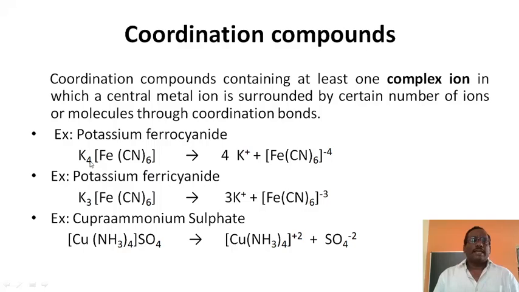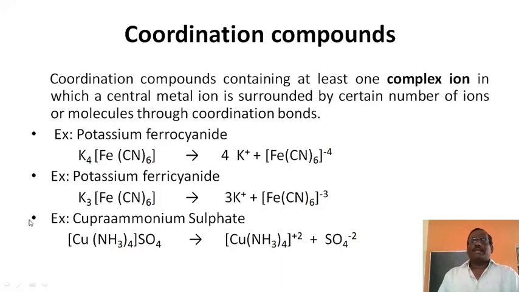Here, consider K4[Fe(CN)6], with the presence of one complex ion. On ionization of this complex compound, it liberates K plus and [Fe(CN)6] minus 4 ion. K3[Fe(CN)6], with [Fe(CN)6] minus 3, also has a complex ion. [Cu(NH3)4]SO4 has the complex ion [Cu(NH3)4] plus 2. Here there is a simple ion and a complex ion, with at least one complex ion present in the compound.